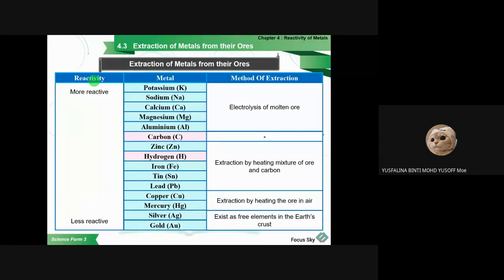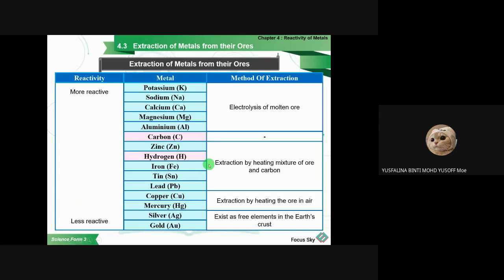Okay, so for metals from calcium until aluminium, you have to use a process of electrolysis. This one is where you flow the current through the molten metal compound, so it will divide. The oxygen will be released, and then only the metal will be left.